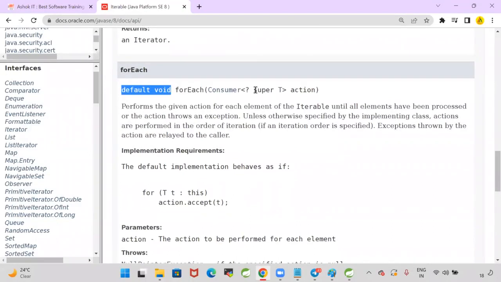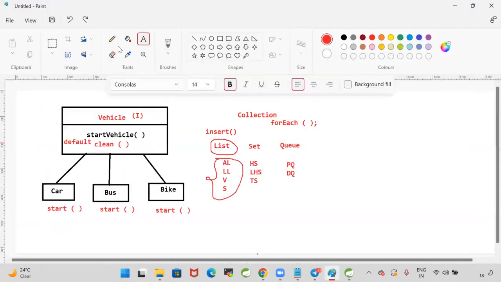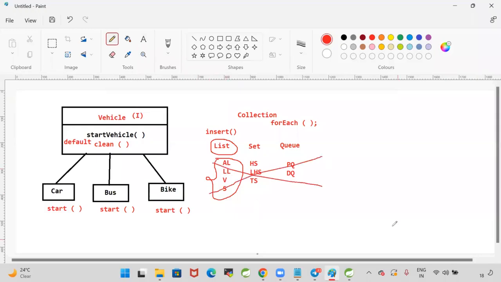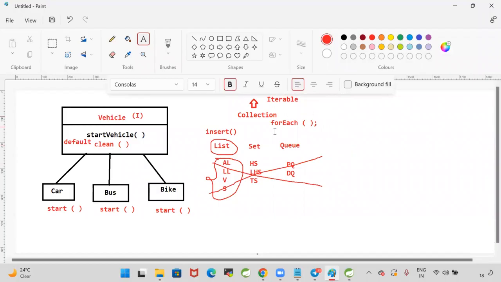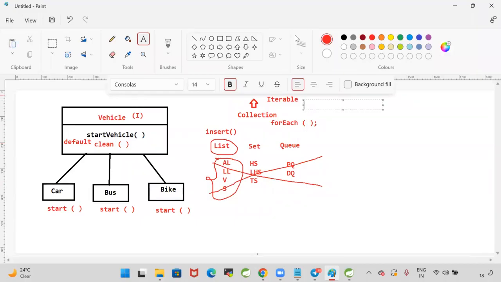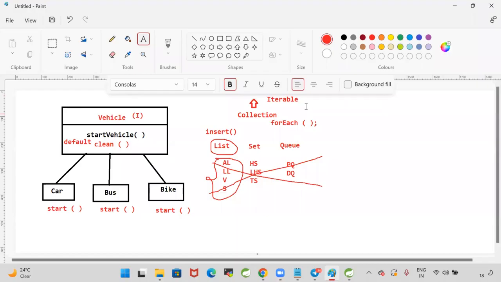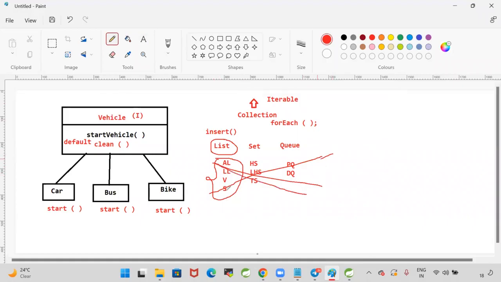Why have they given forEach as a default method? If they didn't give forEach as a default method, then what will happen? All the collections framework classes will fail, because Collection is extending the properties from Iterable. When you add a method in the Iterable interface, all the collection implementation classes would have to override the forEach method. Writing that forEach method as a default method in the interface is easy, compared to overriding the forEach method in all the collection classes. Writing a default method is easy.